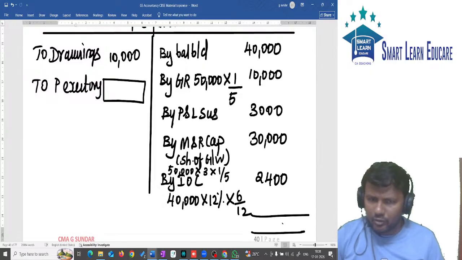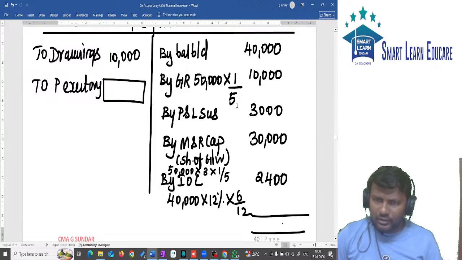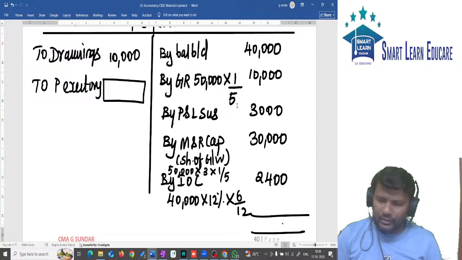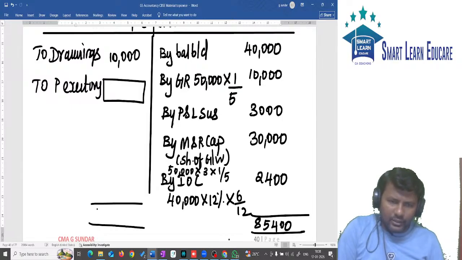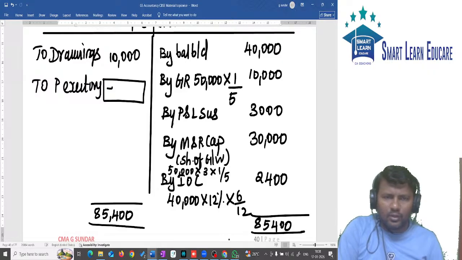Tell me the credit side total. 40,000 plus 10,000 plus 3,000 plus 30,000 plus 2,400 will give you 85,400. 85,400 minus 10,000 will give you 75,400. This amount should be transferred to the executor account.